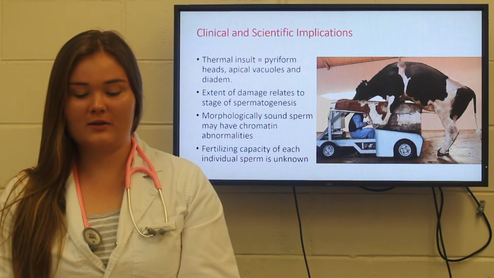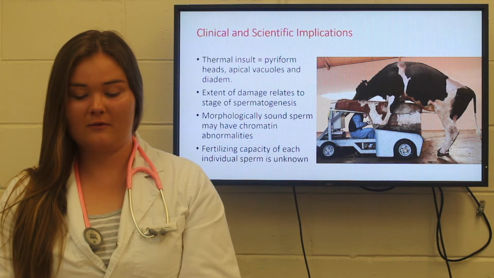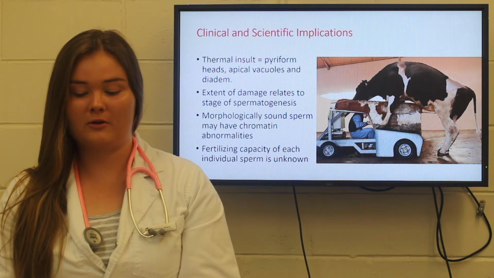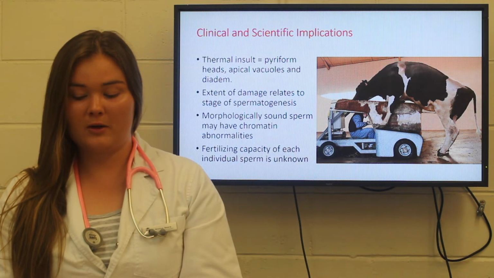In conclusion, the scientific and clinical implications of this study is that scrotal injury will increase the number of abnormal sperm. Overall, this will decrease the rate of fertilization and embryo development. However, the fertilizing capacity of each individual sperm is still unknown. The abnormalities that thermal scrotal insult induce is piriform heads, apical vacuoles, and diadem. The extent of the damage may be correlated to the stage of spermatogenesis the individual sperms were at the time of insult.